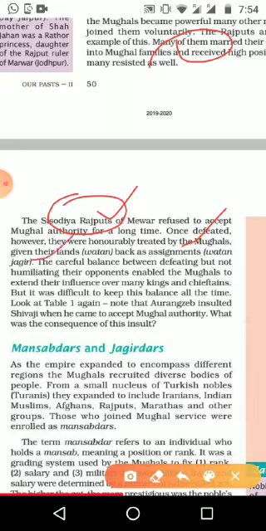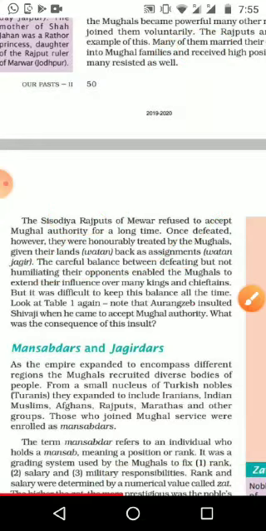The Mughals gave back their land, the watan, as an assignment. Watan means that the Rajputs who fought against the Mughals, after being defeated, were given that land in their own hands, and the Mughals collected revenue from them. They maintained a careful balance between defeating but not humiliating their opponents. That was one of the specialities of the Mughals. They would defeat but not humiliate them.